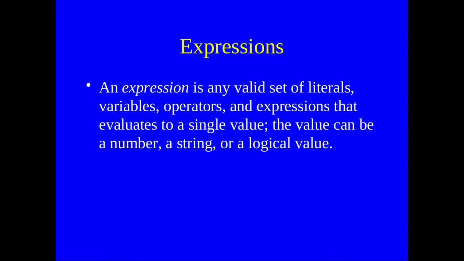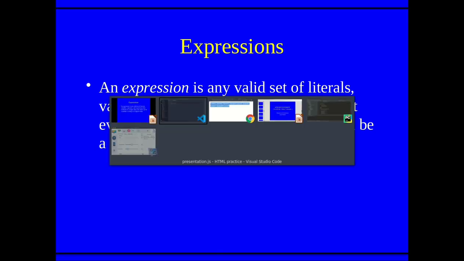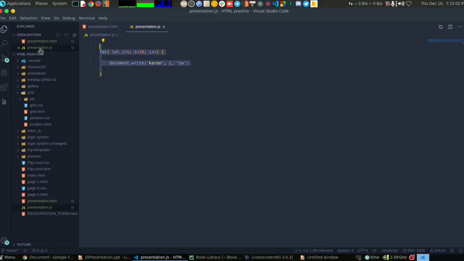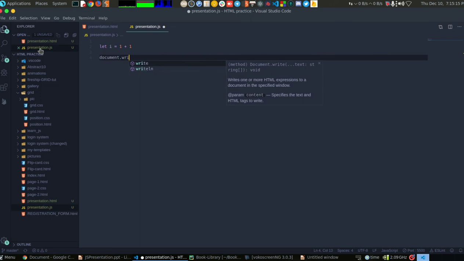And now let's talk about expressions. An expression is any valid set of literals, variables, operators, and expressions that can evaluate to a single value. The value can be a number, string, or logical value. Let me get rid of this code again. If I write let i = 1 + 1, I am doing an operation, and then document.write is used to print on the web.